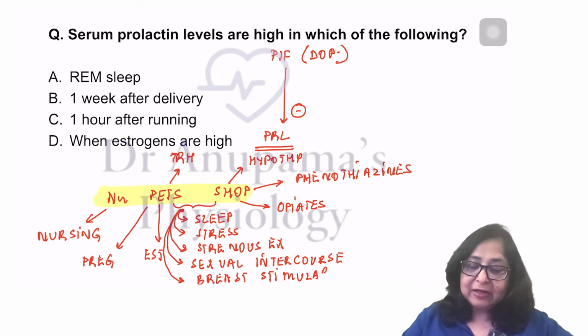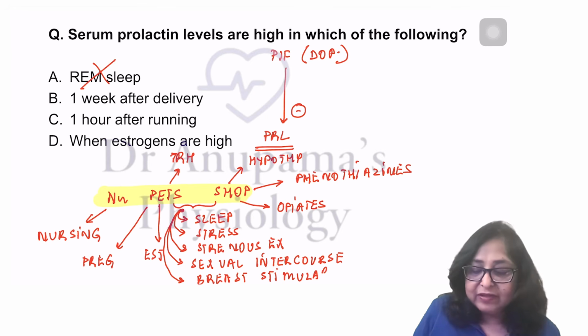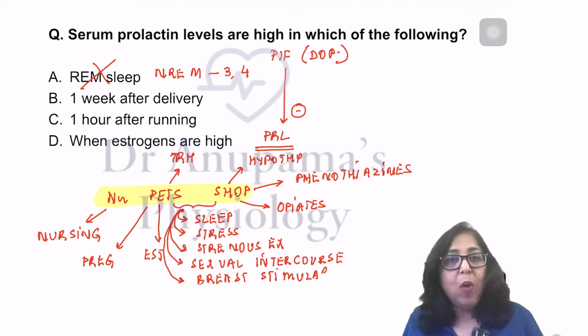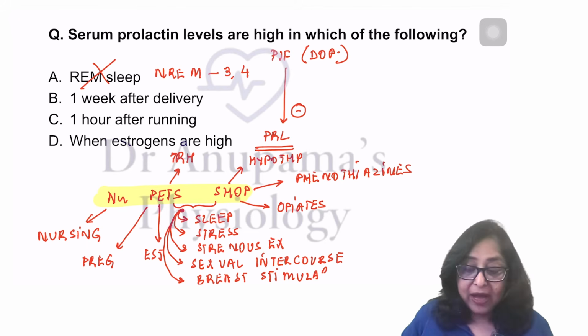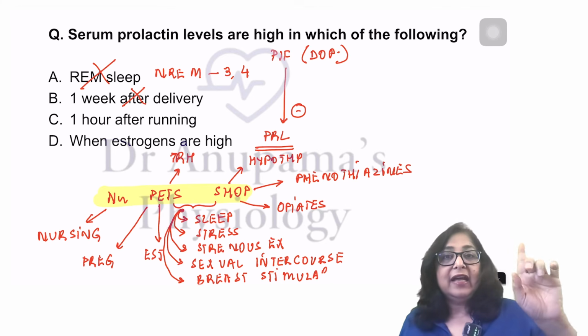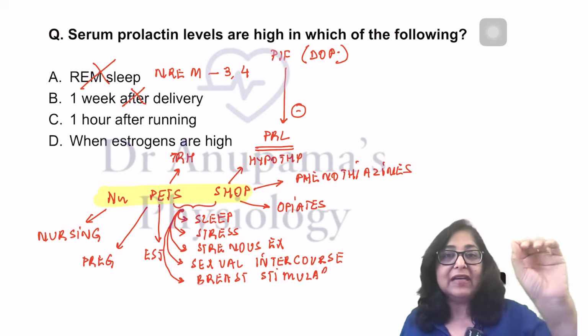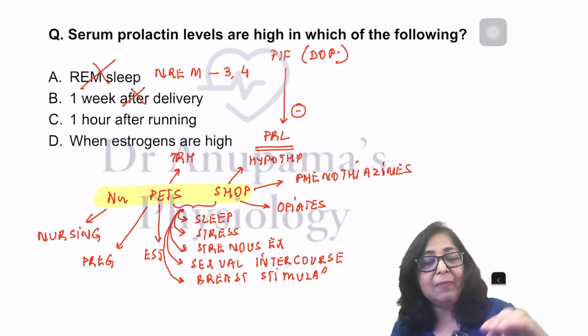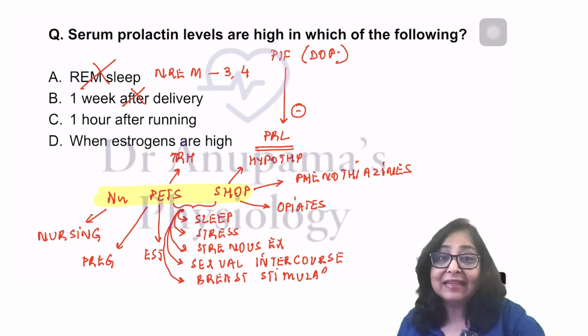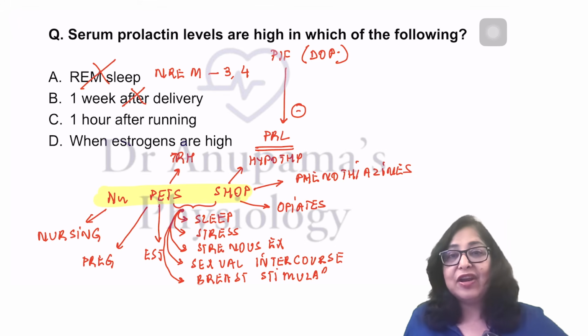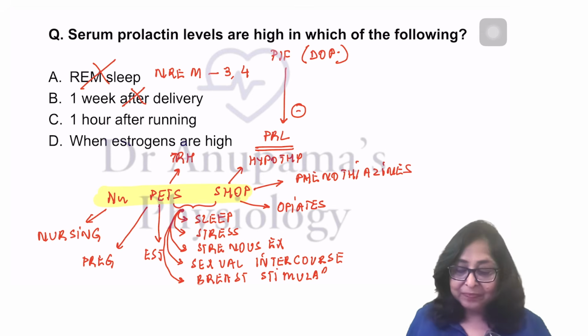Do I expect prolactin to increase in REM sleep? No. Prolactin levels will increase in NREM sleep, stages 3 and 4. One week after delivery? No. I've just told you that the prolactin levels peak at the time of delivery, but after delivery, there is a sharp fall in prolactin, and by the 8th day, prolactin levels are the same as non-pregnant levels.